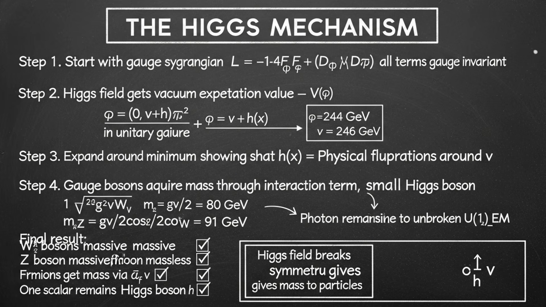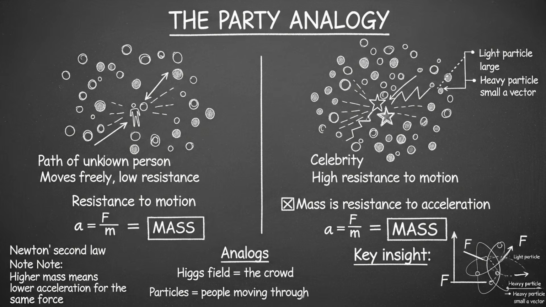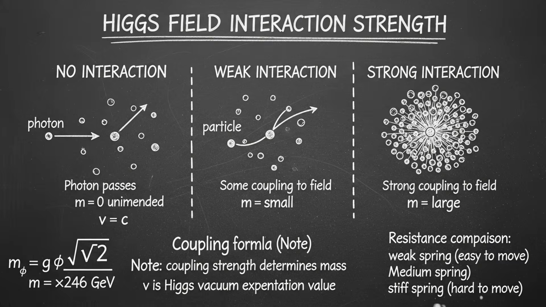This field, they said, is what gives particles mass. We call it the Higgs field. Now let me explain how this works, because it is really quite beautiful. Imagine you are at a party, a crowded party. You are trying to walk across the room. If you are nobody special, you can walk right through the crowd. People step aside. You move freely, low resistance.